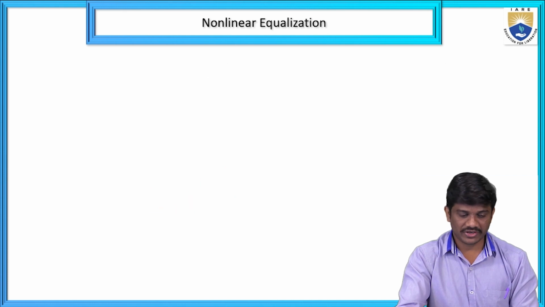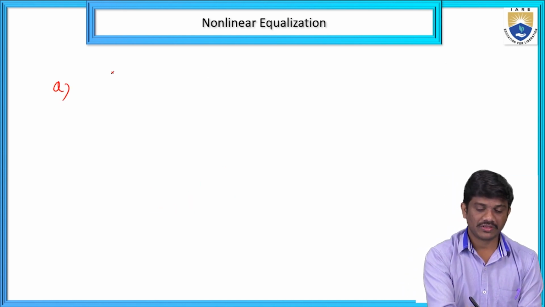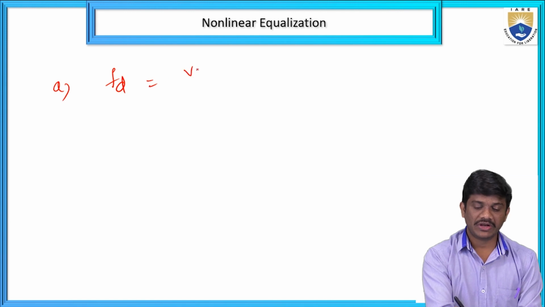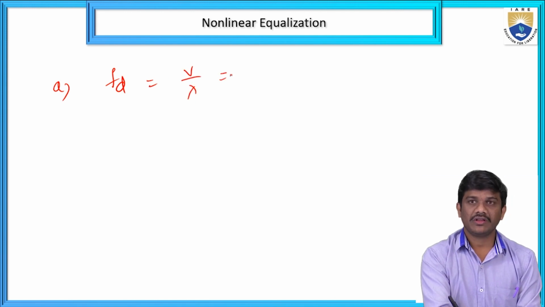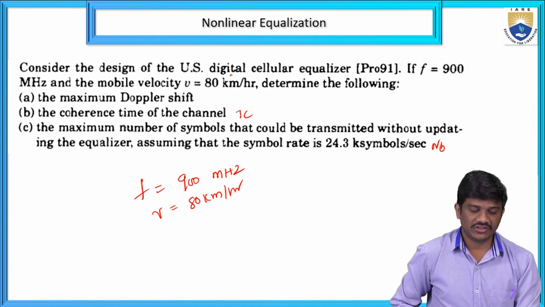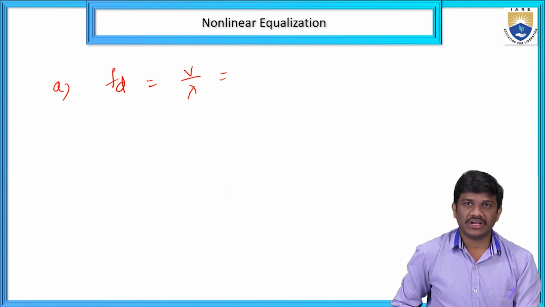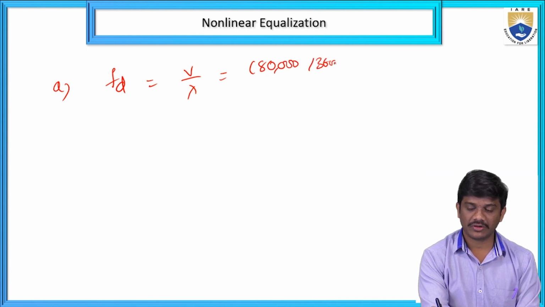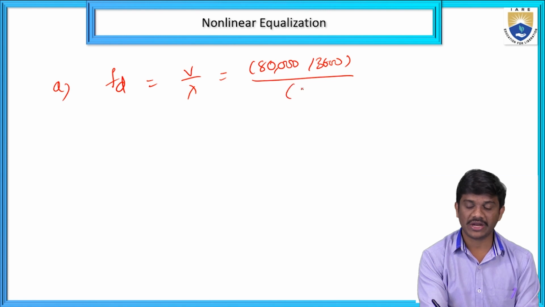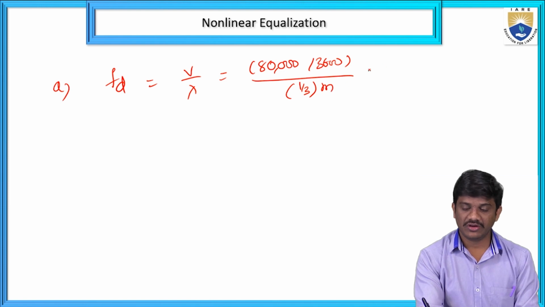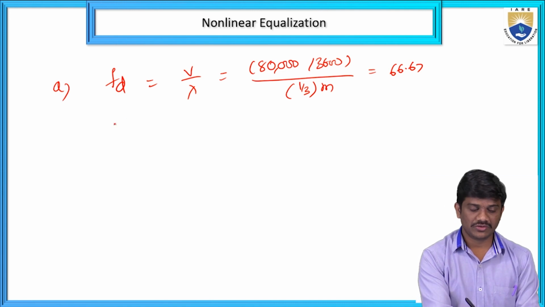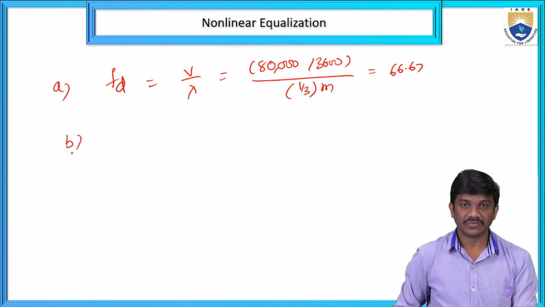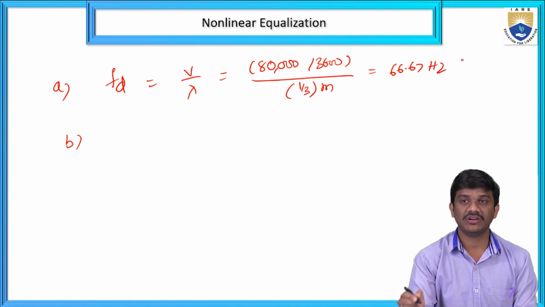First of all we have to find out fd, that is the Doppler frequency, equal to velocity by lambda. What is the velocity they gave? 80 kilometer per hour. And also we can find out the lambda, that is the wavelength, 1 by 3 meters. It can be 66.7. And next we can find out the fd, which is nothing but hertz. Frequency is nothing but hertz.